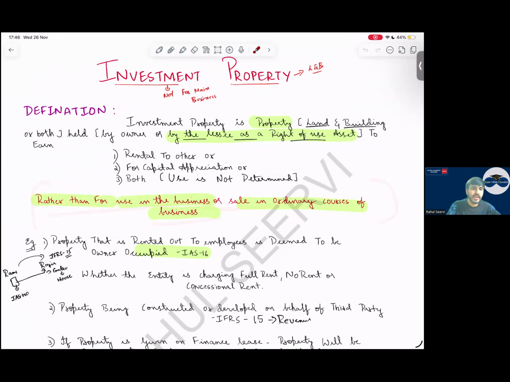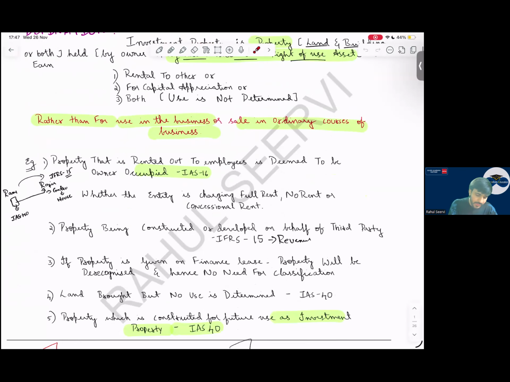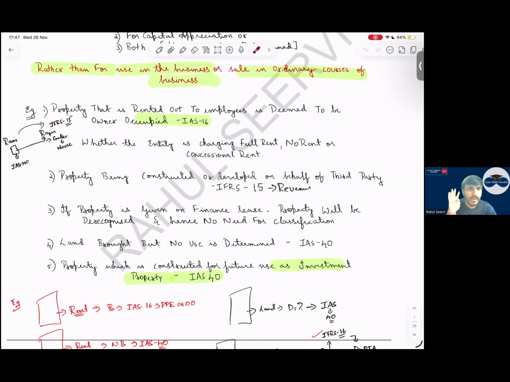If we are selling this, it will become what, sir? It will become our inventory. So what are the points? Property that is rented out to employees will be IAS 16. Property being constructed or developed on behalf of a third party, it is not your building, you will recognize revenue on this. If property is given on a finance lease, will you classify anything? No need to classify, because in a finance lease we de-recognize. In the class we have discussed this in detail.